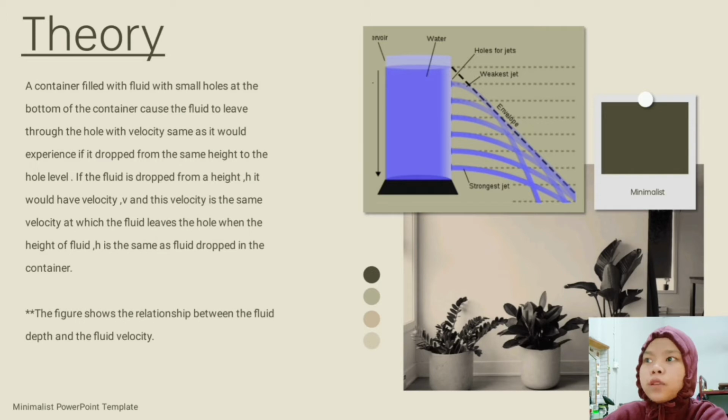A container filled with fluid with small holes at the bottom causes the fluid to flow through the hole with the same velocity as it would experience if it dropped from the same height to the hole level. If the fluid is dropped from a height, it will have velocity, and this velocity is the same velocity at which the fluid leaves the hole when the height of fluid h is the same as the fluid drop in the container.